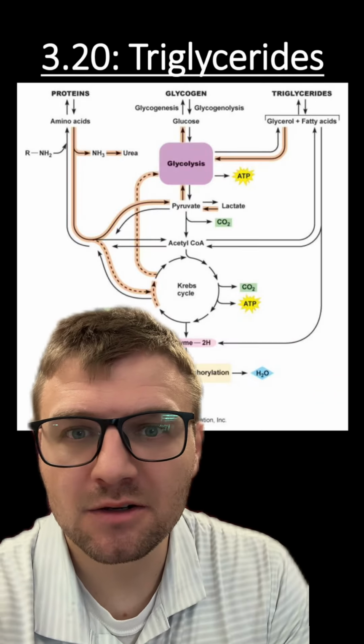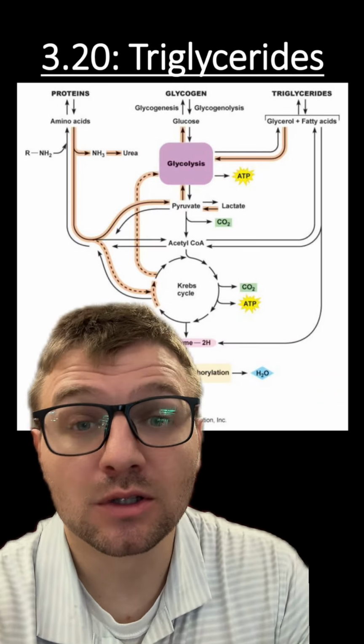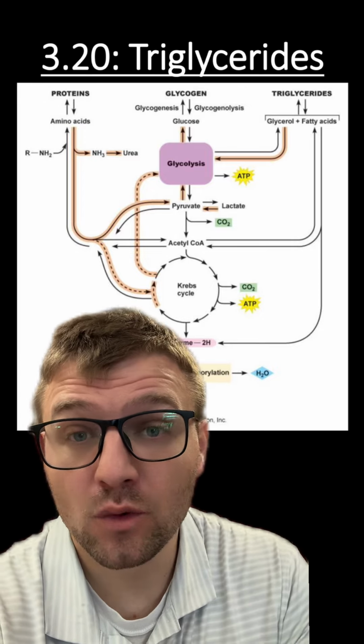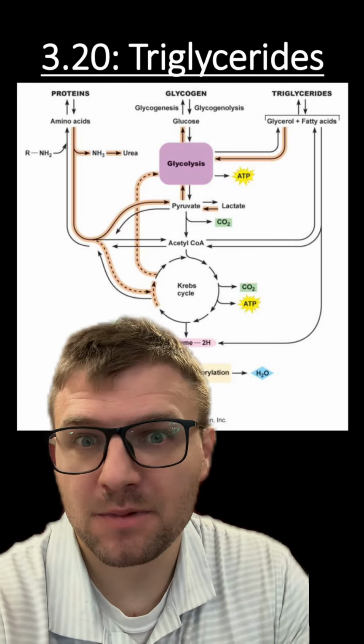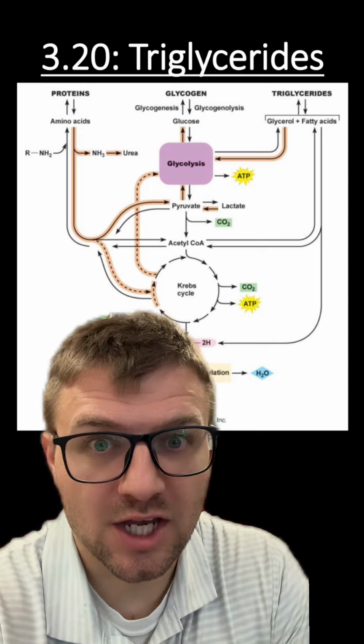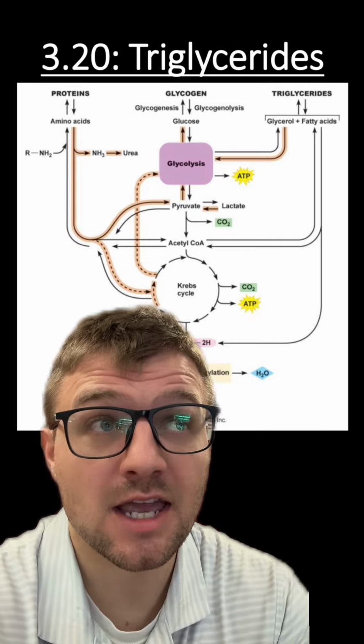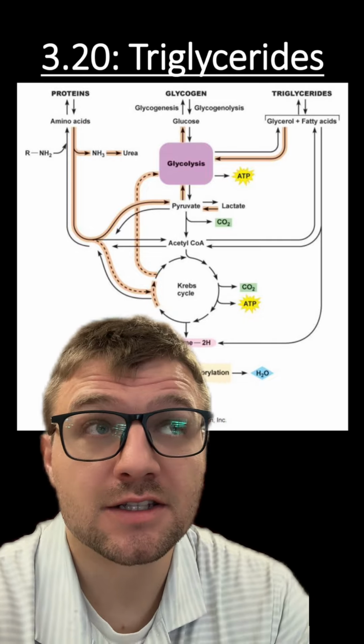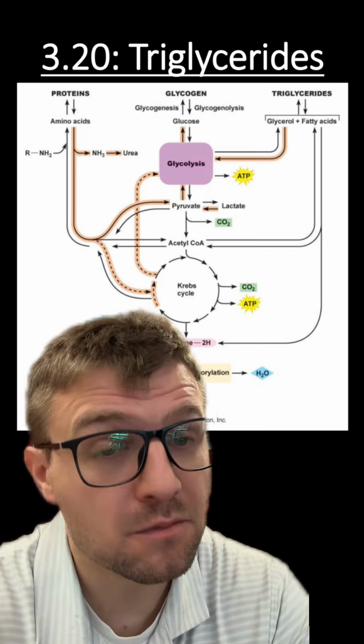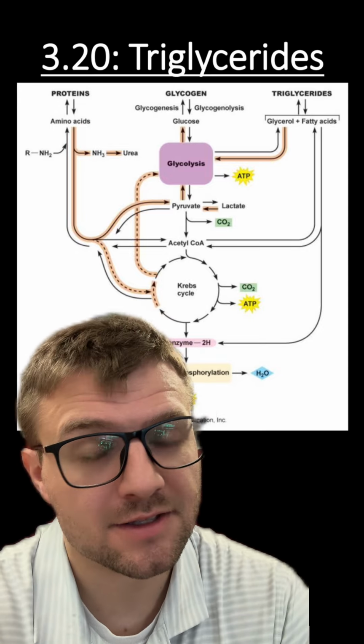So when we talk about cellular respiration, we're going to mainly focus on how glucose is broken down through the 4 steps, which are glycolysis, the prep step, Krebs cycle, and the electron transport chain. And yes, glucose provides a lot of energy that our cells need to make ATP. However, there are other molecules that are going to fuel these processes.